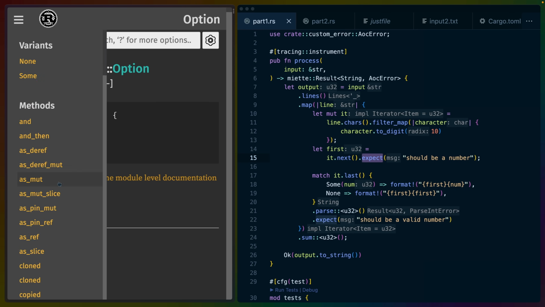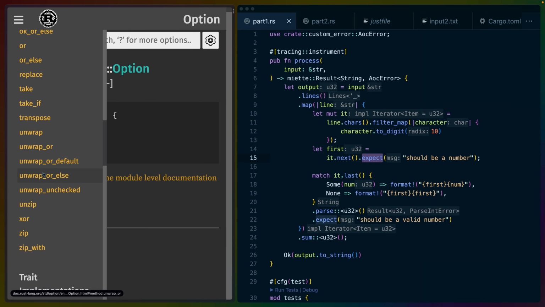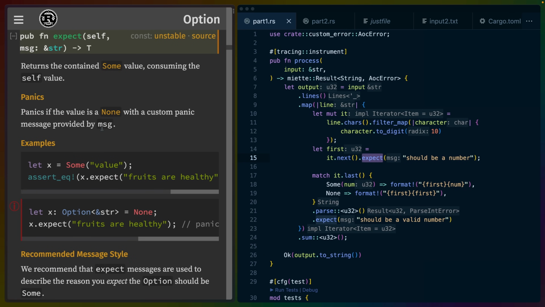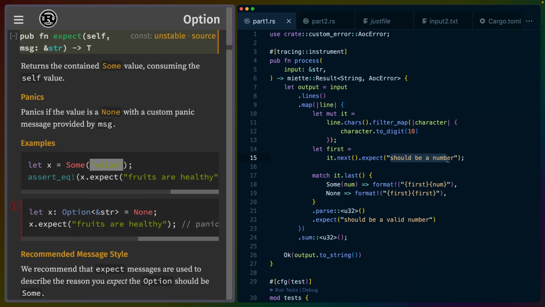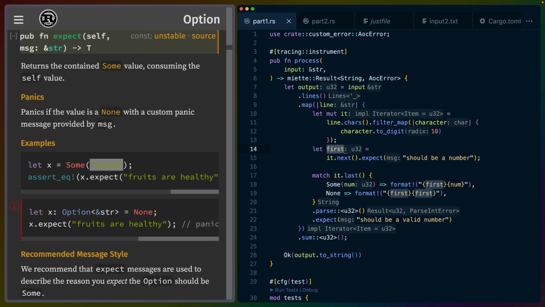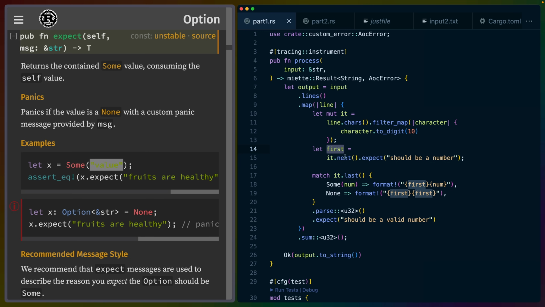We go to Option, again in the sidebar, there's unwrap, and there's also expect. Expect will take that value outside of this Option, so it'll unwrap it for us. The only downside is if this is a None value, our program will panic and crash here. So expect allows us to give a message for what we expect this to be. In this case, it should be a number. It should always be a number because Advent of Code has guaranteed that for us. And that gives us the first U32 out of our line of characters.